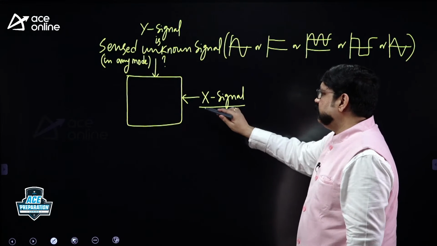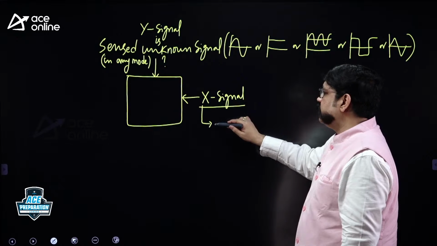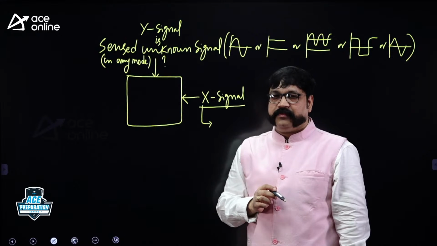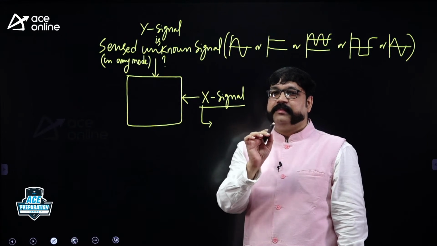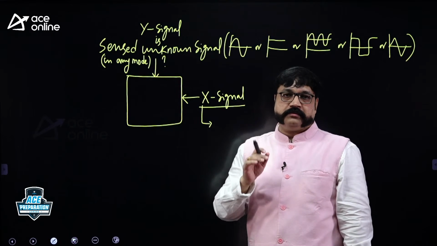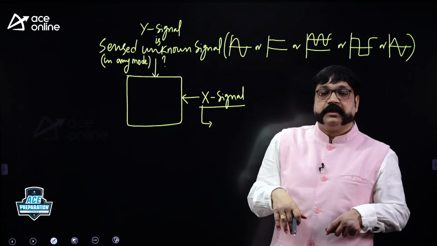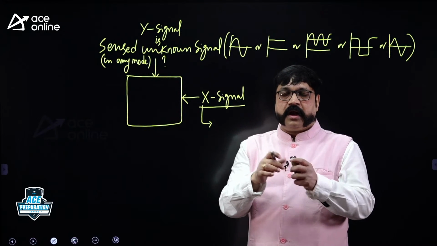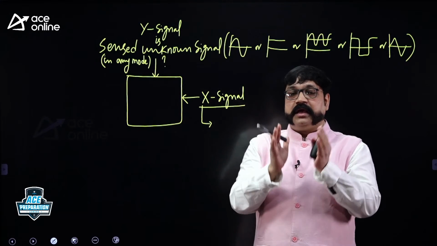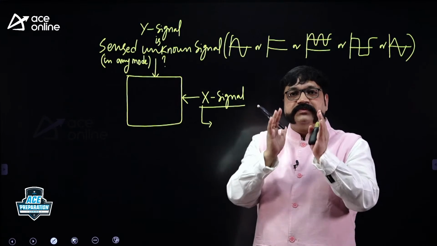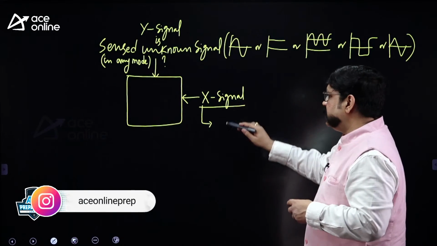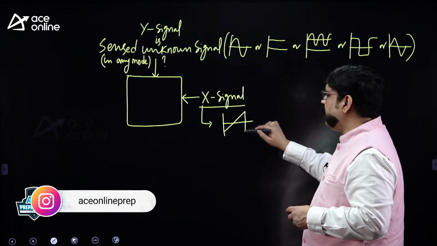There are two modes now. One is the YT mode. So in YT mode, Y signal is this. What is the meaning of the T? The T stands for time-based signal, sweep signal, or sawtooth signal. From where will you get that sweep signal? You will get the sweep signal not sensed by you, not externally applied by you. Inside the CRO, in the horizontal section, there is a sweep generator. That sweep generator generates a sweep signal. That sweep signal is applied to X input.